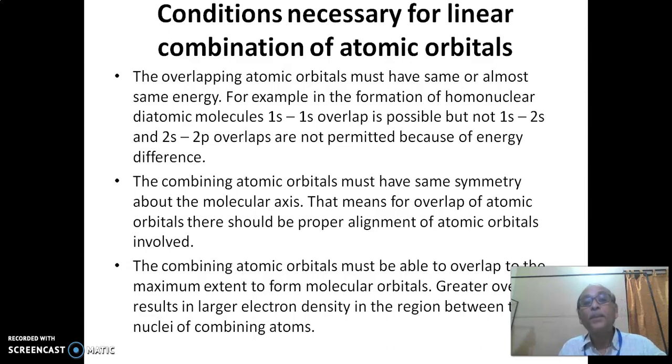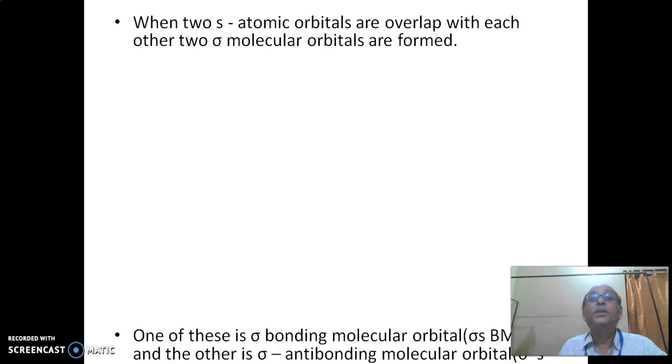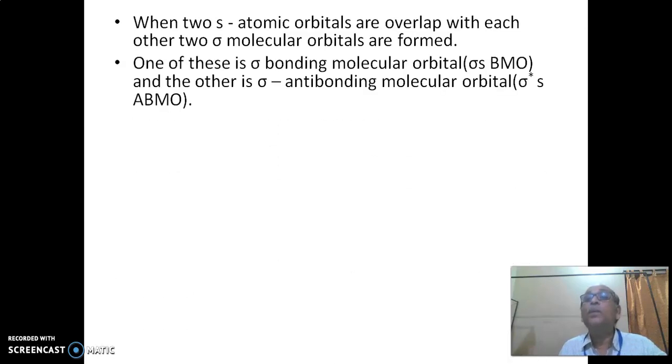Greater the overlap results in larger electron density in the region between the nuclei of combining atoms. When 2s atomic orbitals overlap with each other, 2 sigma molecular orbitals are formed.